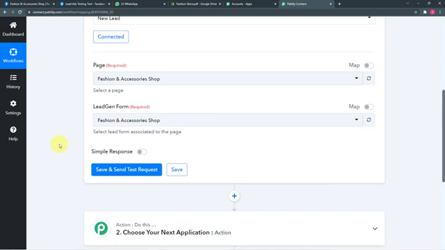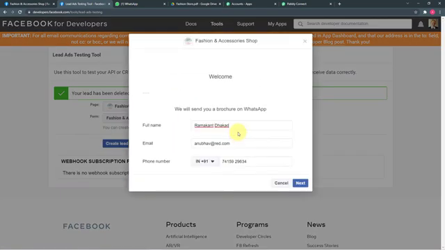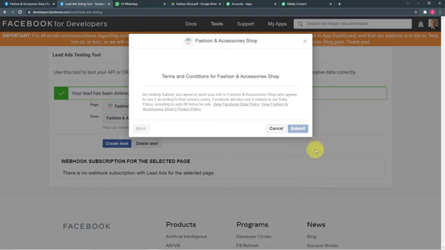So I'm going to generate a new lead from this lead ad form, and then we will capture the data of that lead. Okay, so I am opening my form again. This is the lead ad form, and now let me fill the details again. So this time let the name be Wasim Barelvi. Okay, and let me fill the number. So I filled the details here. Our new lead is Wasim Barelvi, and I'm going to click on next here and submit.